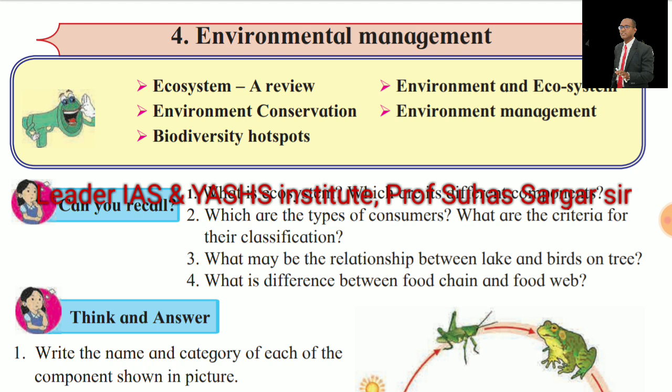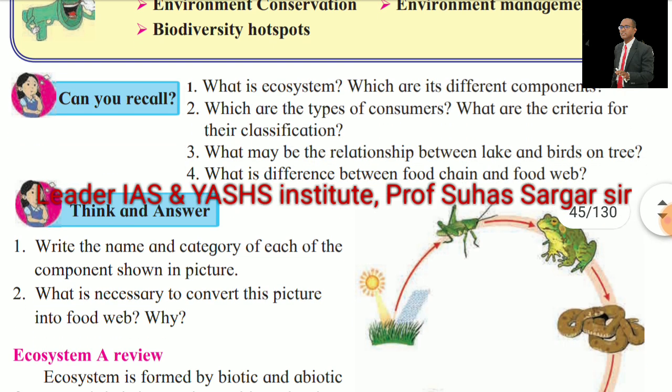What we are going to learn in this chapter or this video: ecosystem a review, environmental conservation, biodiversity hotspot, environment and ecosystem, environment and management. So what is an ecosystem? What are its different components? Which are the types of consumers? What are the criteria for their classification? What may be the relationship between a lake and birds or trees? What is the difference between food chain and food web?